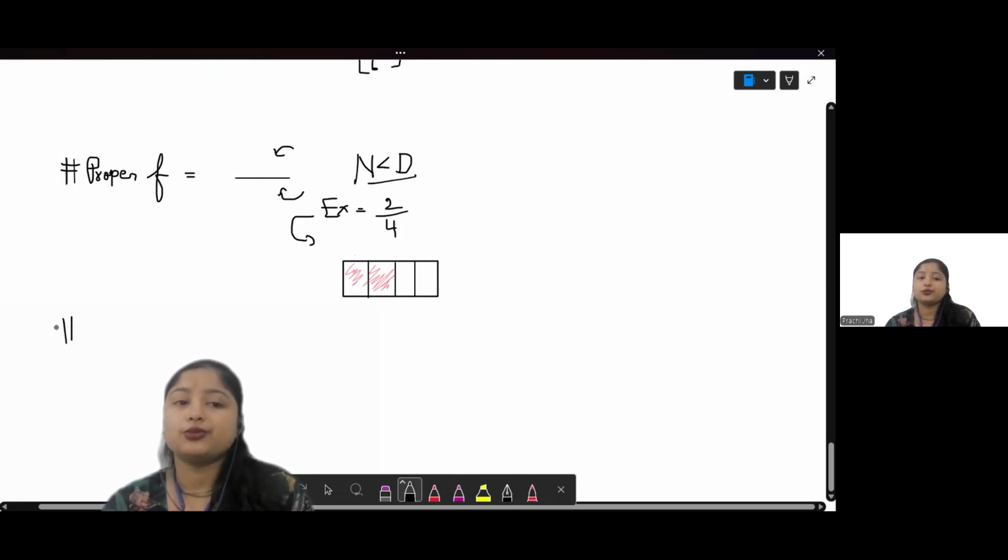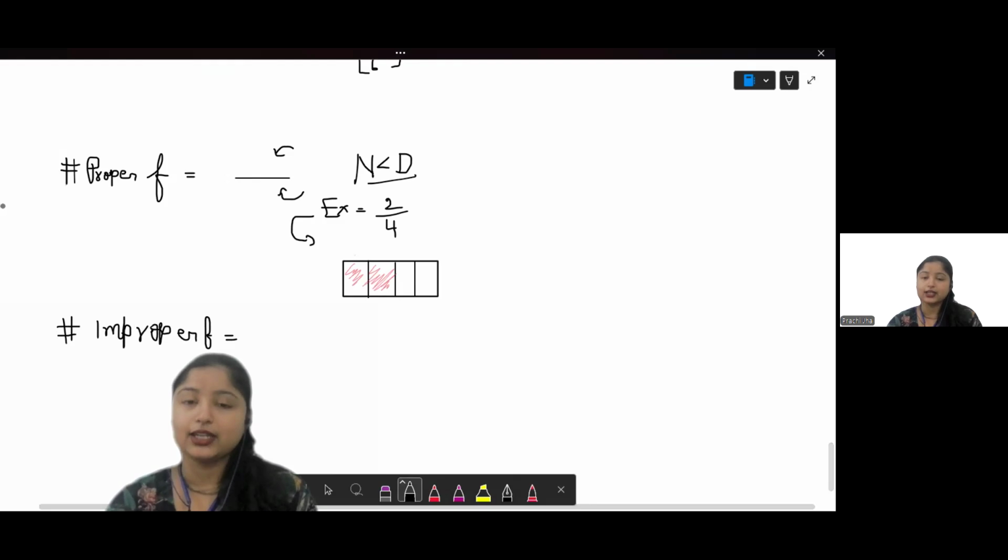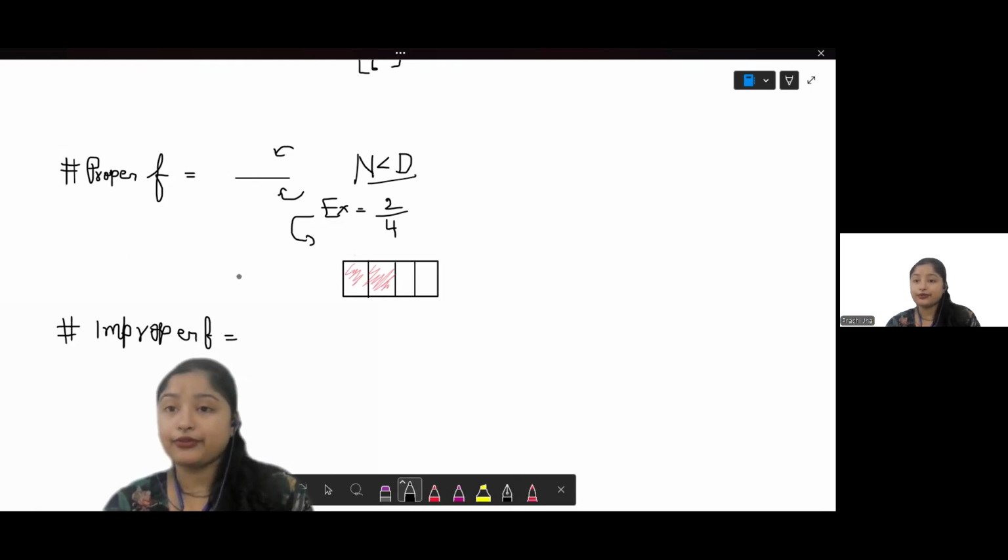Now let's come to the next type of fraction, that is an improper fraction. As the name suggests, it's improper. So you know what we did in proper fraction? A proper fraction is a type of fraction where the numerator is less than the denominator, right? And this is improper fraction, just the opposite of it, nothing much.